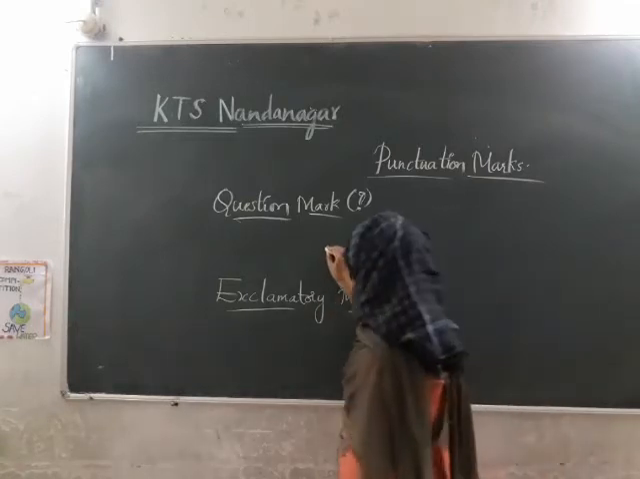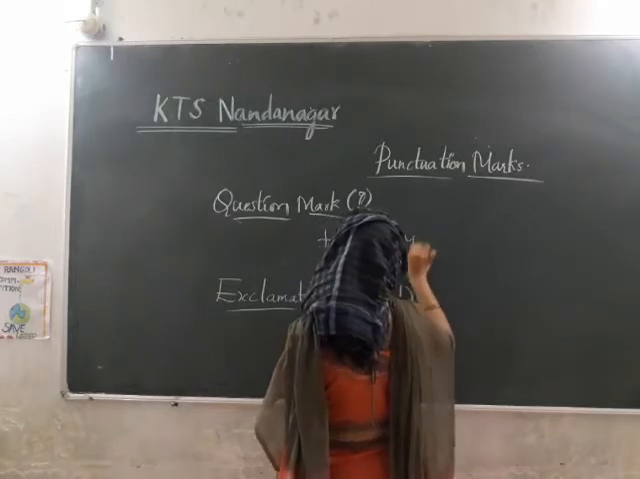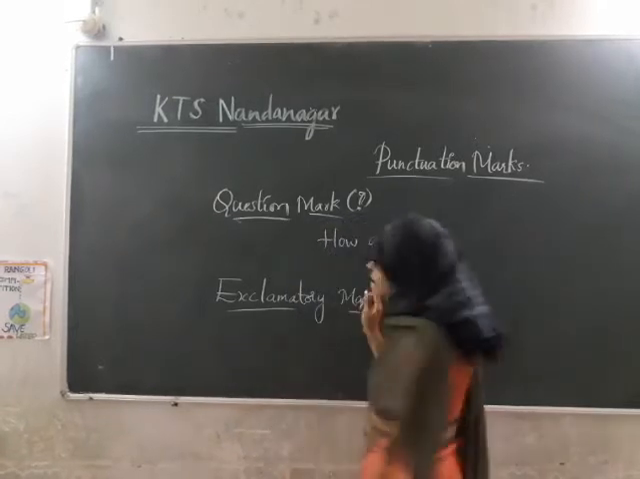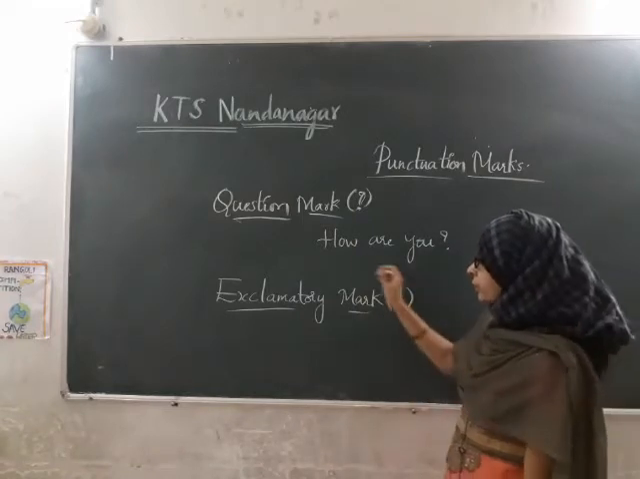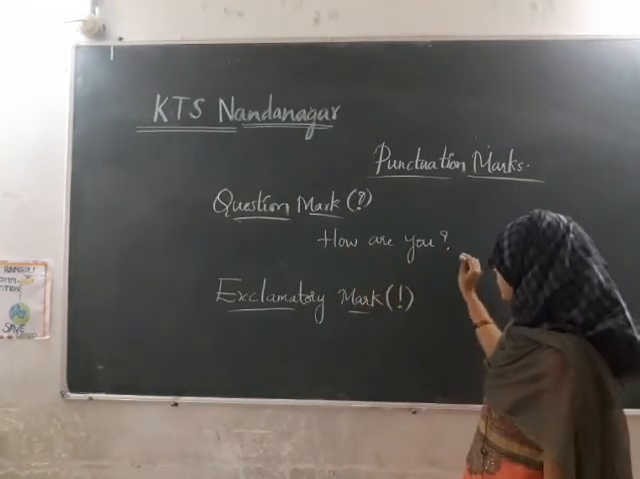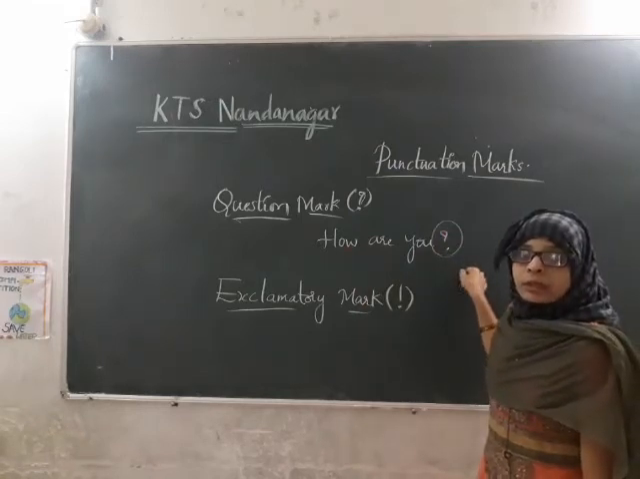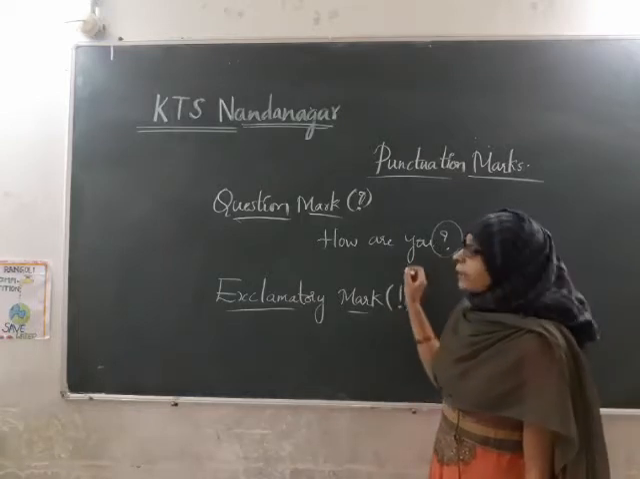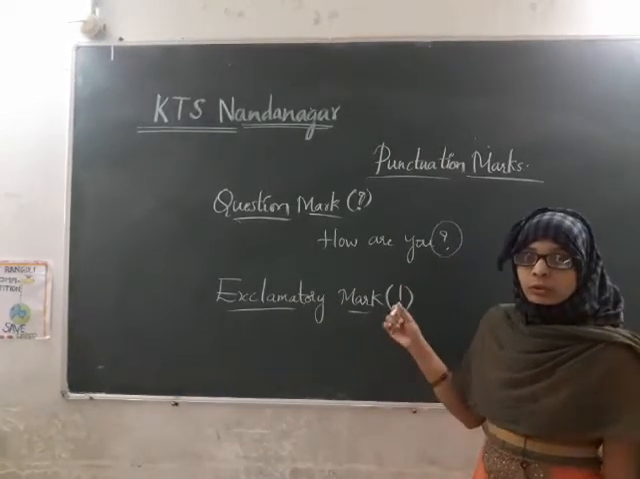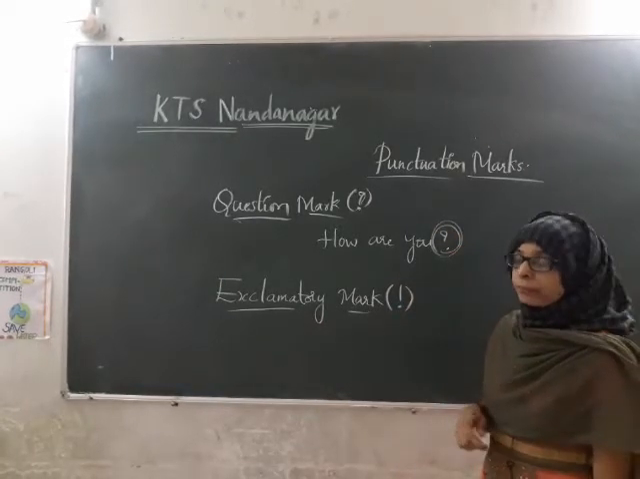For example, how are you? Okay, I am asking someone, how are you? This is my question. I am posing a question to someone. So I am writing this. I am using this question mark at the end of the sentence, as I am questioning some other, that is, how is he or how is she. So this is used when you question some other person.